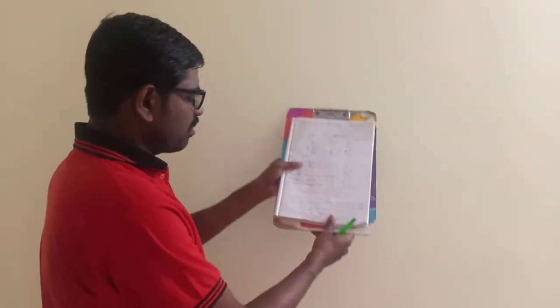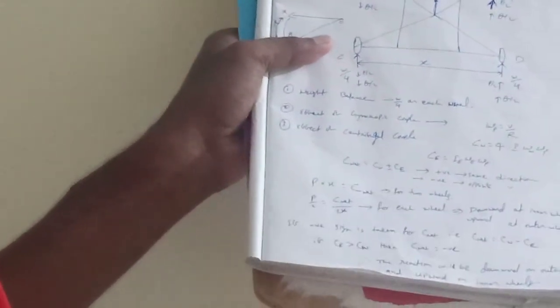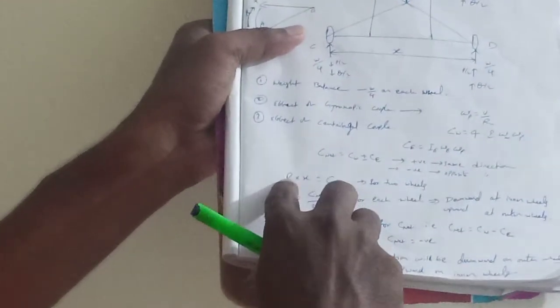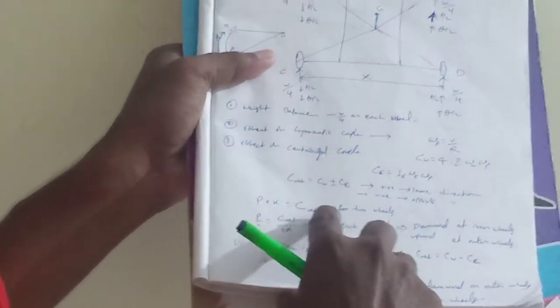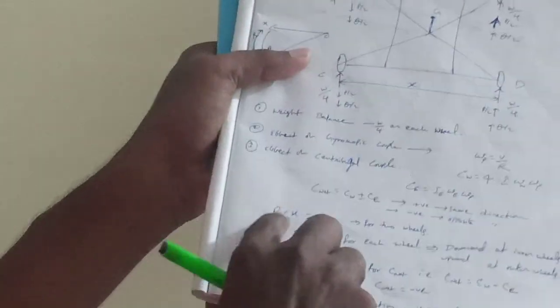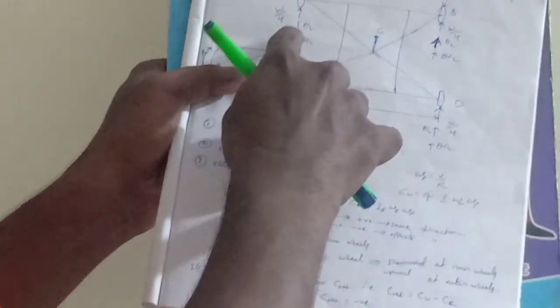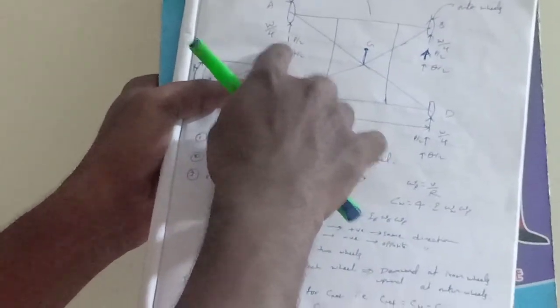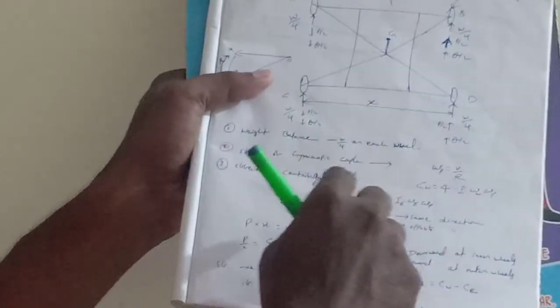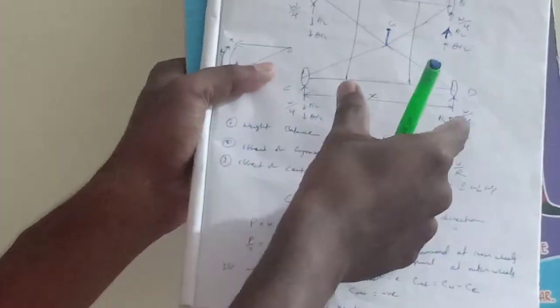Whenever I get a positive C net value, P into X is equal to C net for the 2 wheels. This point I will explain. This is P into X is equal to C net. Here P is the force acting at each outer wheel and inner wheel, and X is the distance between these 2 wheels.